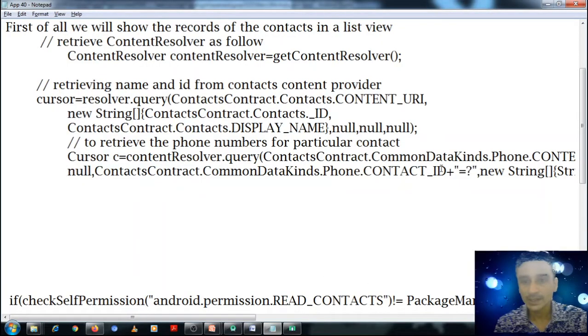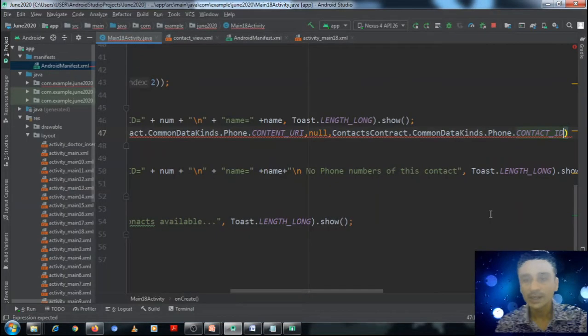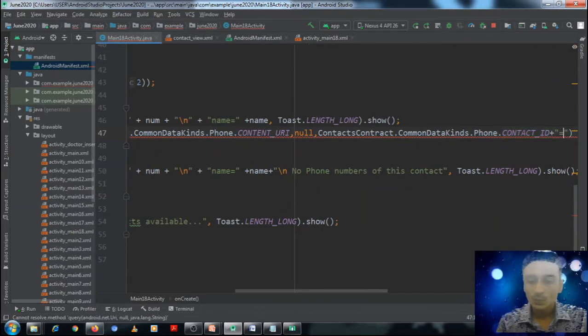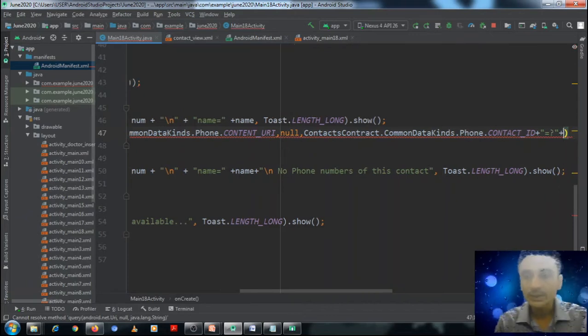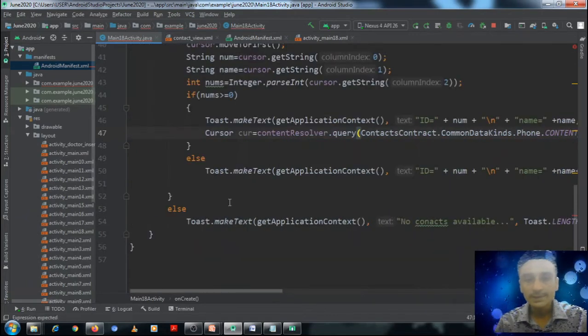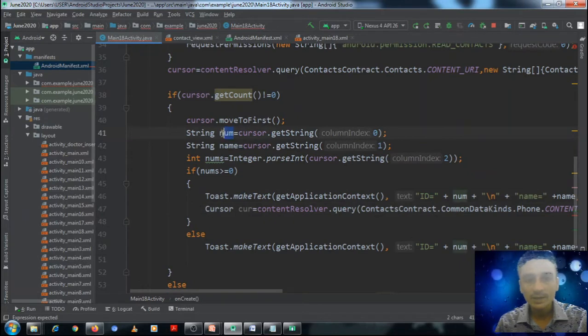Yeah, it is CONTACT_ID. You can see here CONTACT_ID is equal to question mark. And what should be that contact ID? That contact ID should be this ID which we have read here.